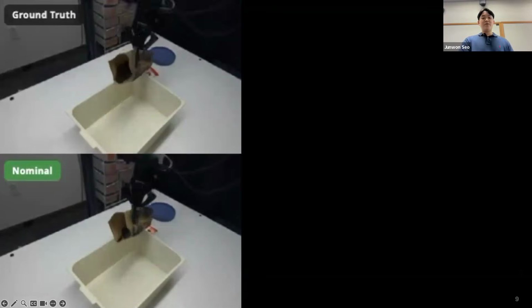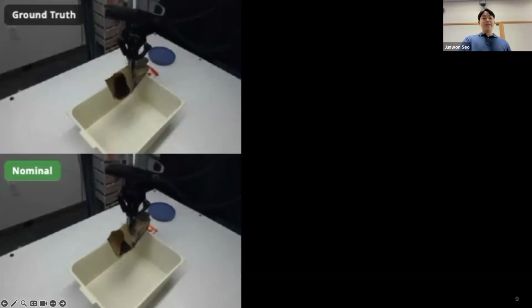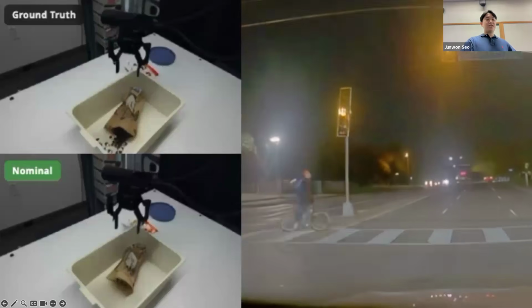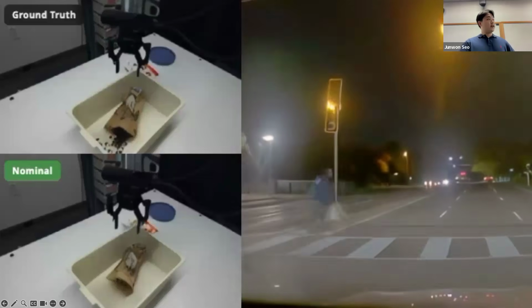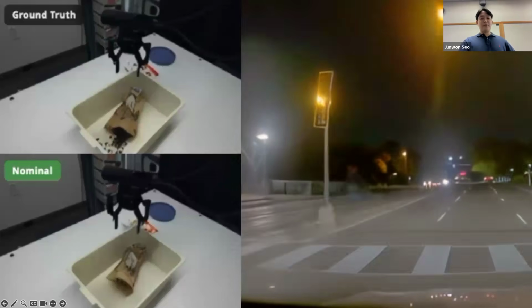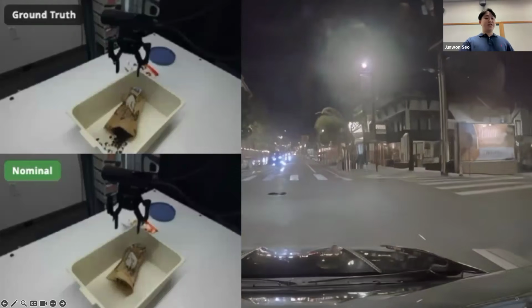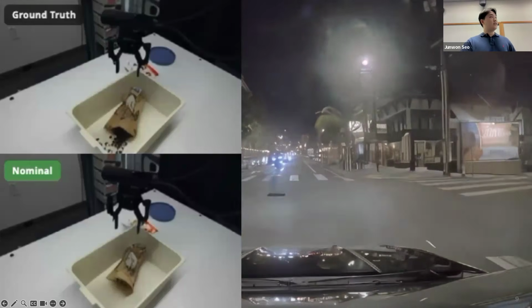So here we again imagine what happens when the robot drops a coffee bag. And in the real world, dropping the bag from a high position causes the coffee beans to spill, as shown in the top, which is clearly a failure. However, the world model sometimes imagines that nothing spills inside the bin, possibly because it imagines there are no coffee beans inside the bag. Or consider this driving scenario, I want you to pay attention to the cyclist right next to the ego vehicle. So when we imagine how the cyclist will move in the future, the cyclist here suddenly evaporates or disappears in the imagination, turning what should be a dangerous situation, because it risks a collision with the ego vehicle, into a safe scenario.